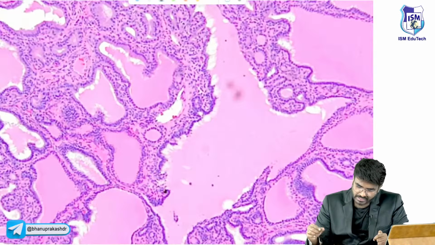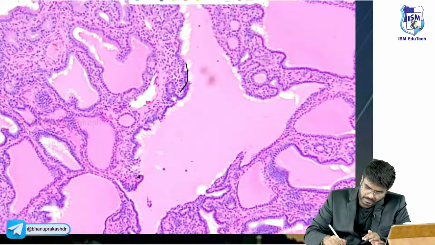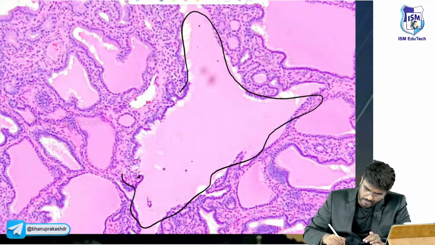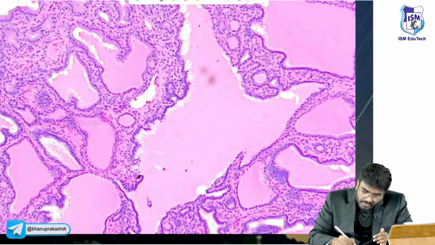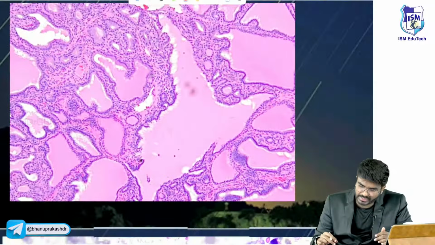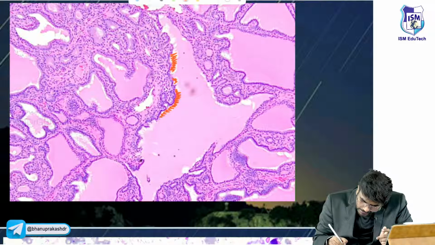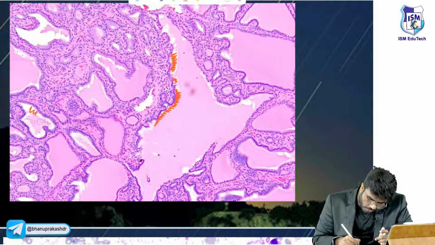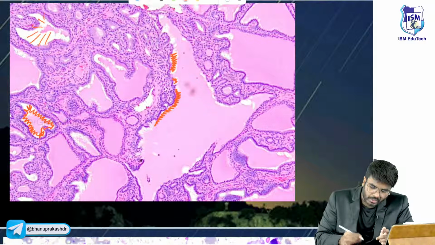If you look here in Graves' disease, these are the thyroid follicles. See how the thyroid follicles are expanding. They are not round and neat. That's okay. But the important point is at the edges of the colloid. Please appreciate how there is a loss of colloid material in the edges, in the periphery. So this is called scalloping of the colloid.